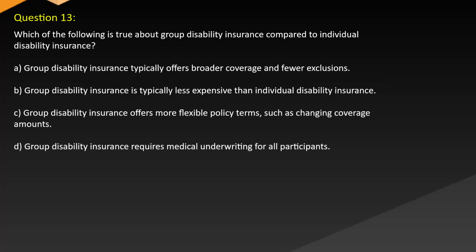Question 13. Which of the following is true about group disability insurance compared to individual disability insurance? A. Group disability insurance typically offers broader coverage and fewer exclusions. B. Group disability insurance is typically less expensive than individual disability insurance. C. Group disability insurance offers more flexible policy terms, such as changing coverage amounts. D. Group disability insurance requires medical underwriting for all participants.